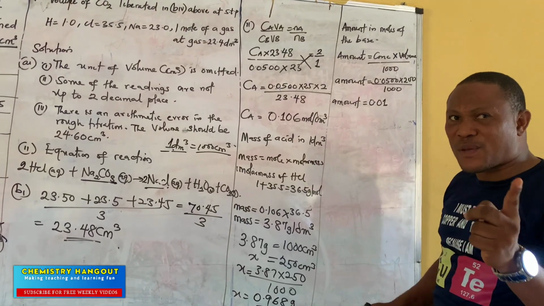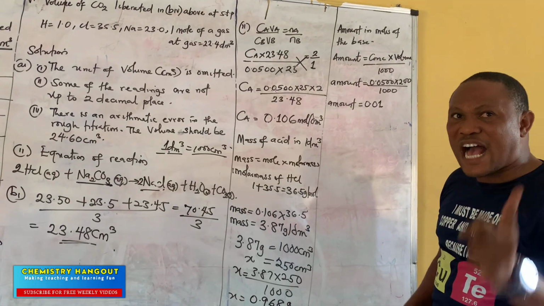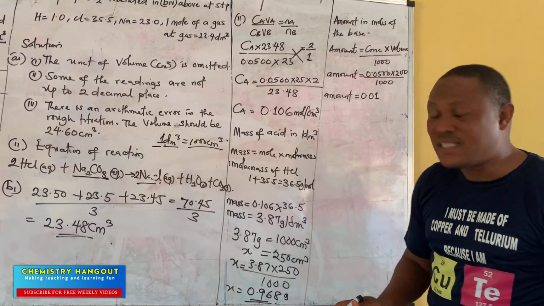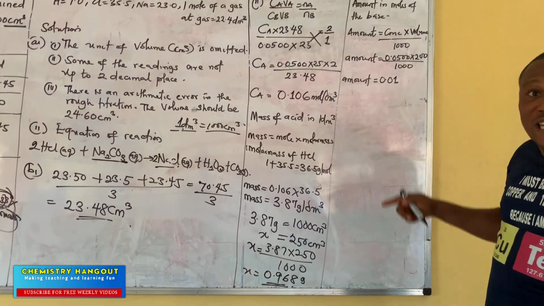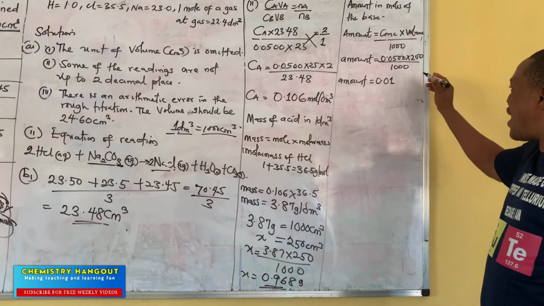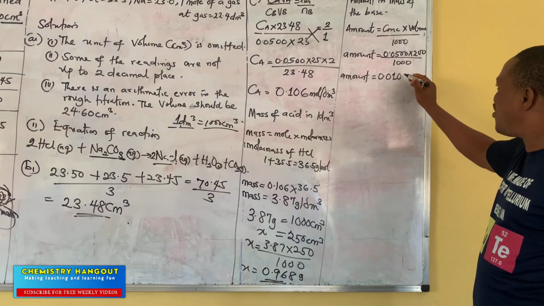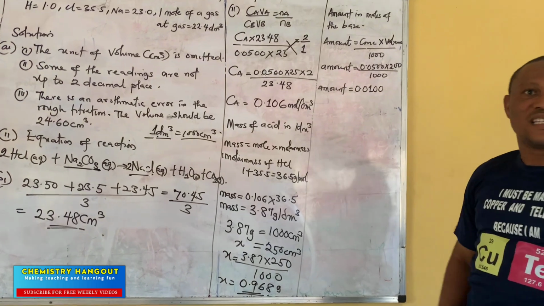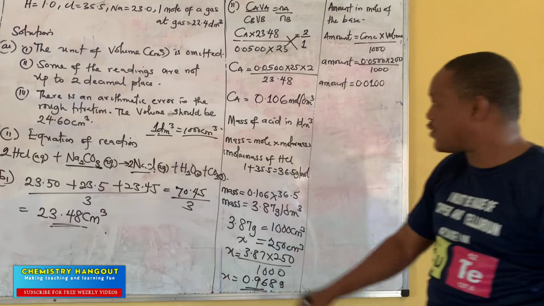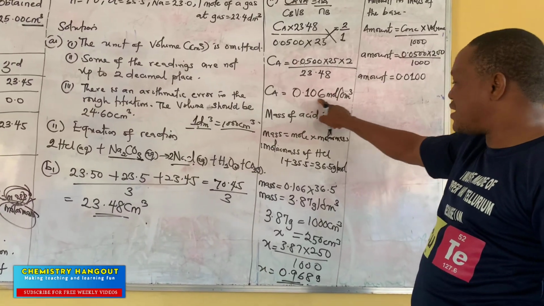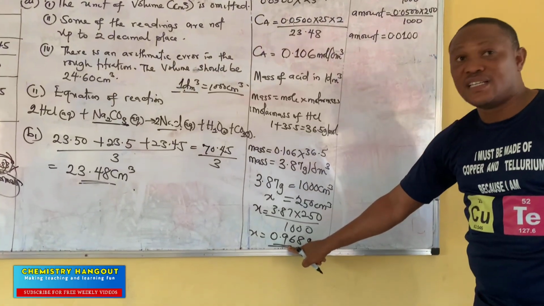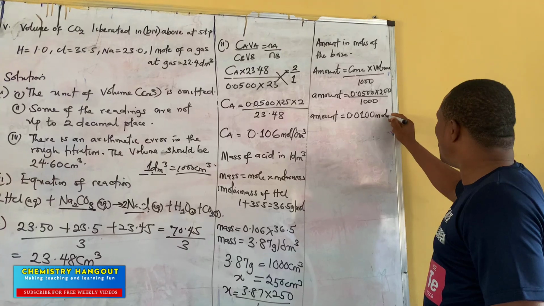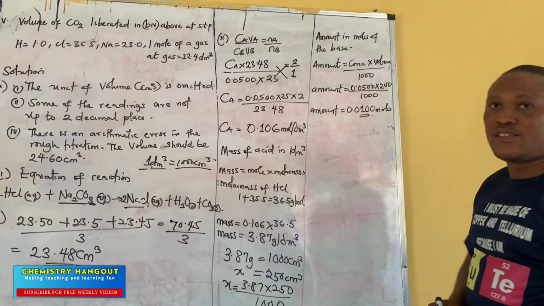Do you remember something I said? That it has to be to 3 significant figures. Please note that there are marks for it. The only one that is significant now is just this one. So I can say 0.0100. Do you see that now? Because the zeros after this one are now significant. It has to be to 3 significant figures. Very important. That's why you can see 3 significant figures. Did you see it? 3 significant figures. So 0.0100 moles. Do you see that now?